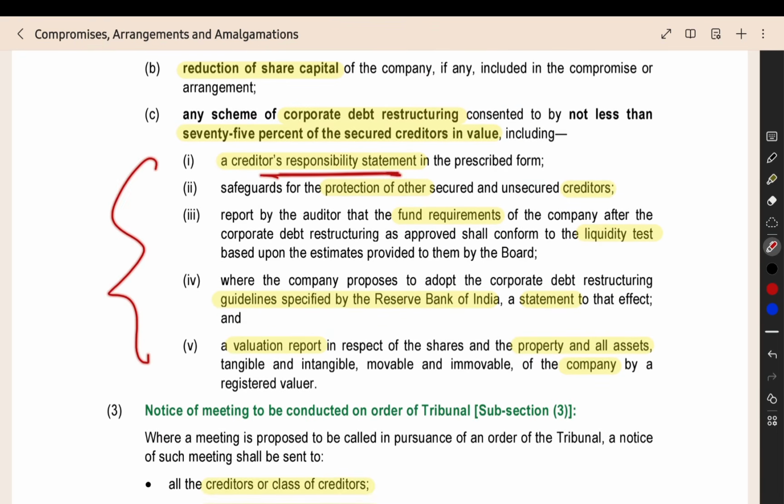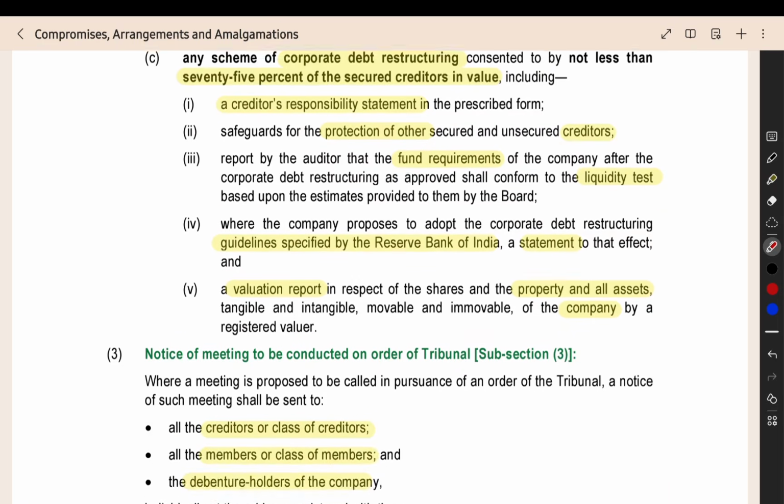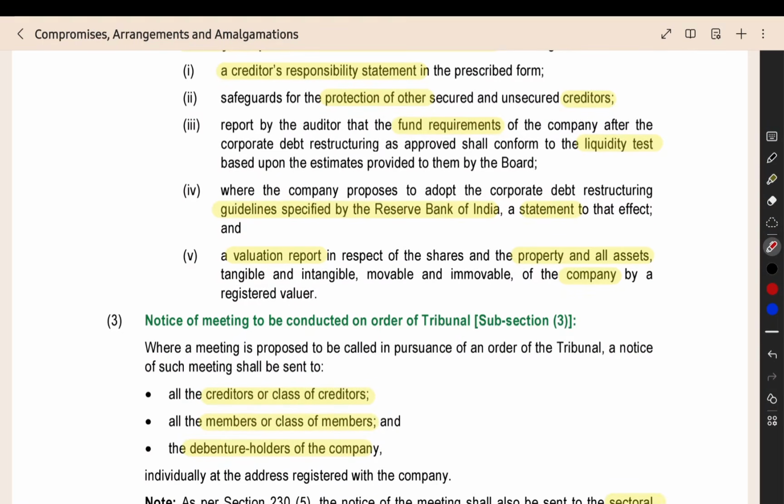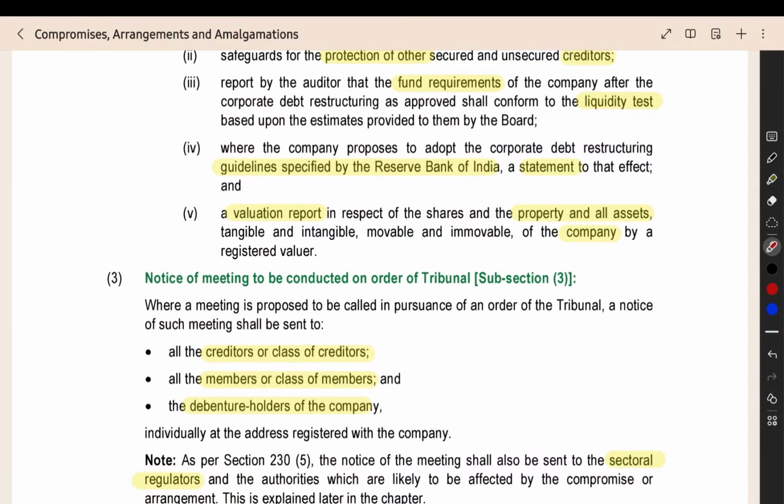Creditor responsibility statement: what is the safeguard that you have given for the protection of other secured and unsecured creditors? What are all the measures you have taken so that the other creditors are not affected? Then, after the debt restructuring, the company will have the proper funds for whatever they want to do. For that, they should satisfy the liquidity test, and for that we have to give a report by the auditor. The auditor will report that even after the debt restructuring, the company will satisfy the liquidity test.